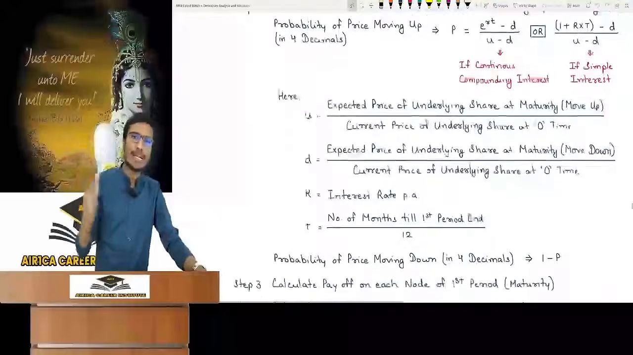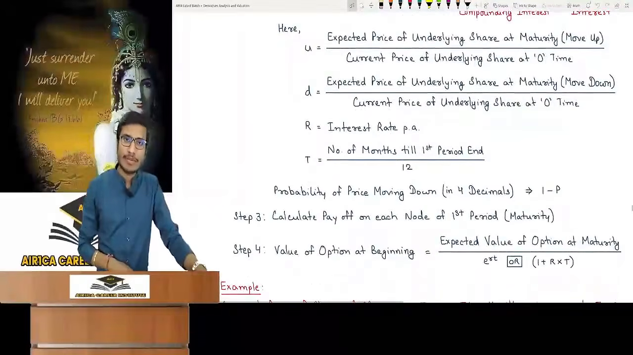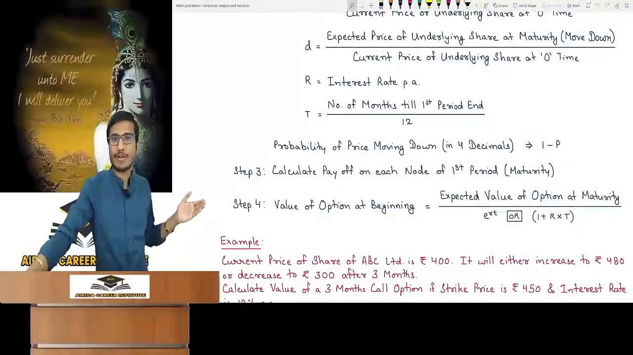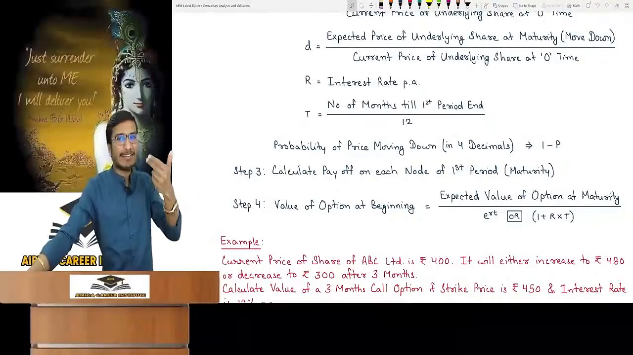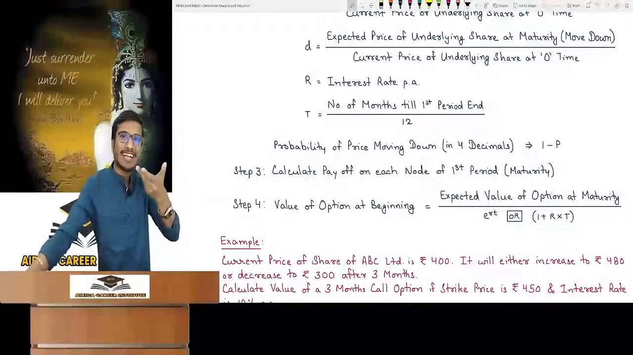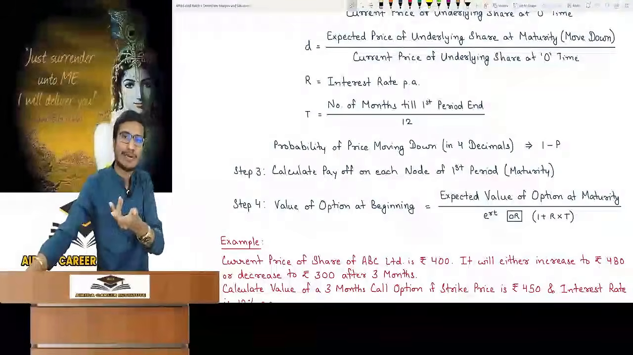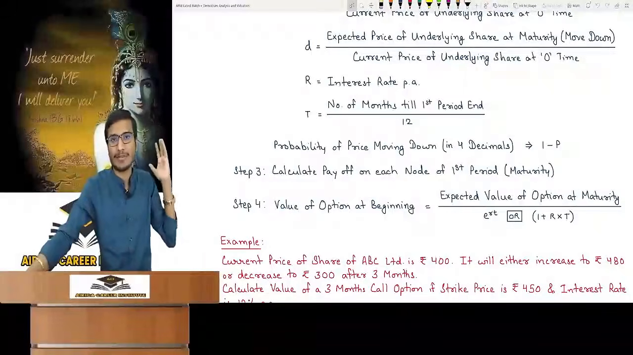If you multiply those payoffs with the probabilities that we have calculated, then you will get expected value of option at maturity. So check step 4 for value of option at beginning. Expected value of option at maturity. If you want to do PV, then divide by e raised to the power RT or 1 plus RT, depending on continuous compounding or simple interest. Binomial model is that simple.